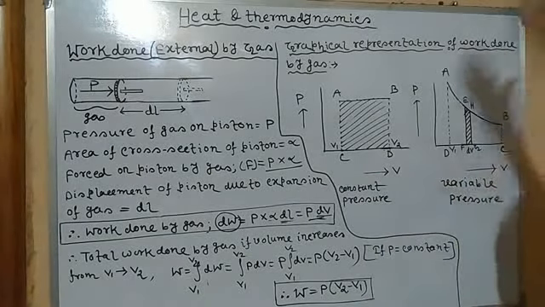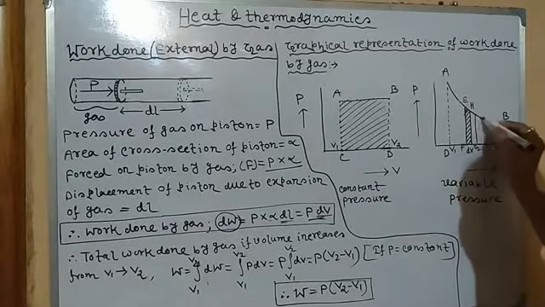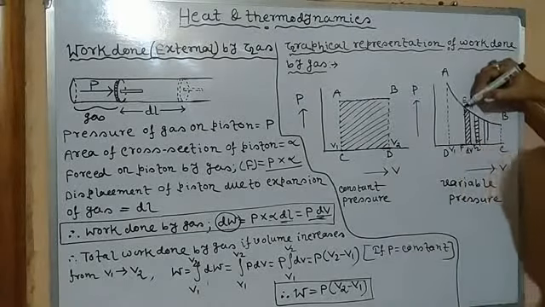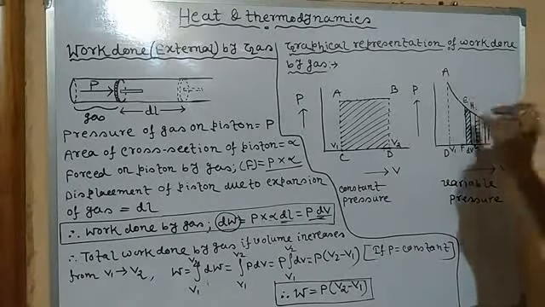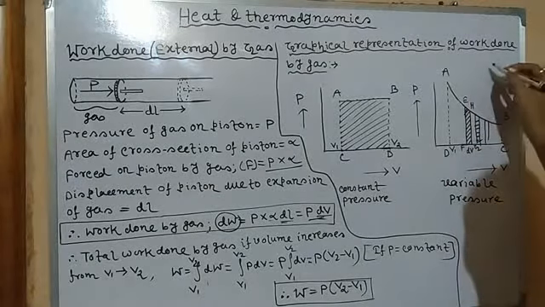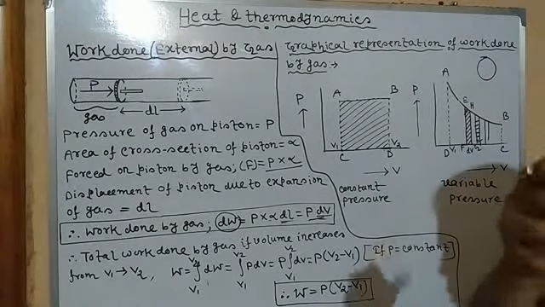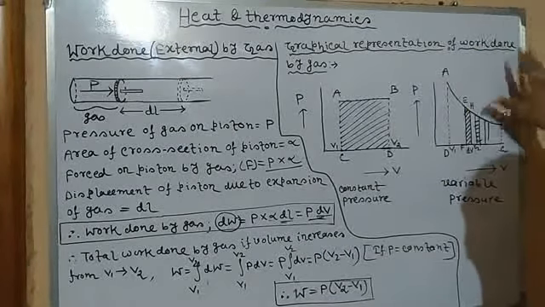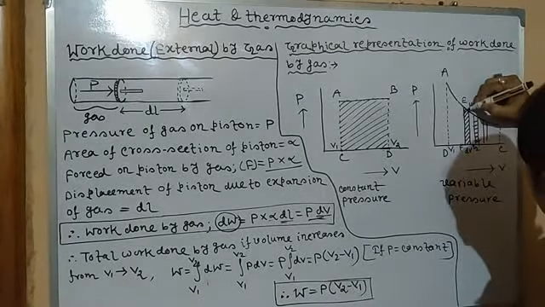So in this way, we can divide the entire area into these small stripes. For this small section EG, which is very small, we may assume that P is constant. As I already said, in the case of a curve, if we take this small portion, since it's very small, we may assume it as constant or linear. We will not assume it as a curve. Since it's very small, we may assume it is a straight line.